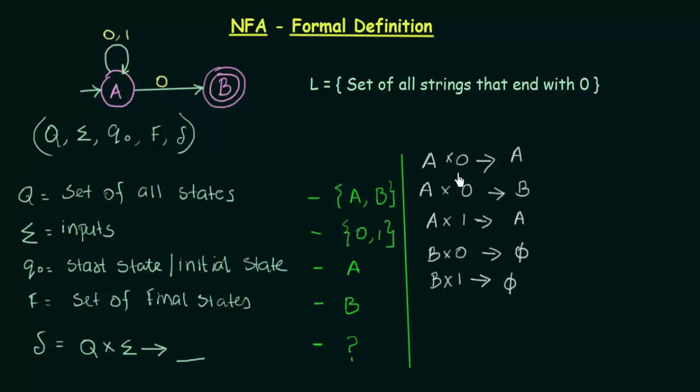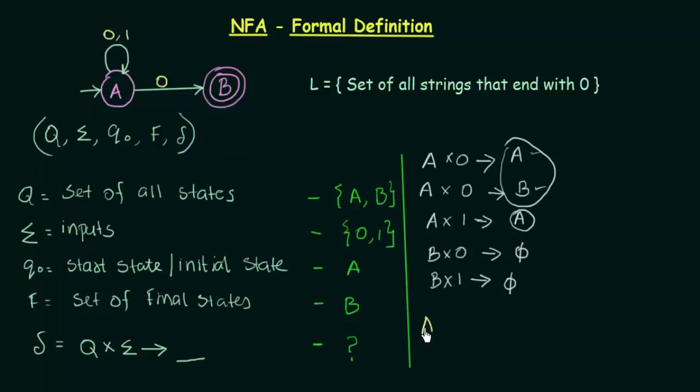So we see that given a state, when it gets a particular input, it can go to either one state or more than one states. A on getting input 0 went to two states, A and B, and A on getting input 1 went to just one state. So there are many possibilities. Let us try to figure out how many possibilities there are. Suppose for this example, A and B are there, and let's see what possibilities we can get.